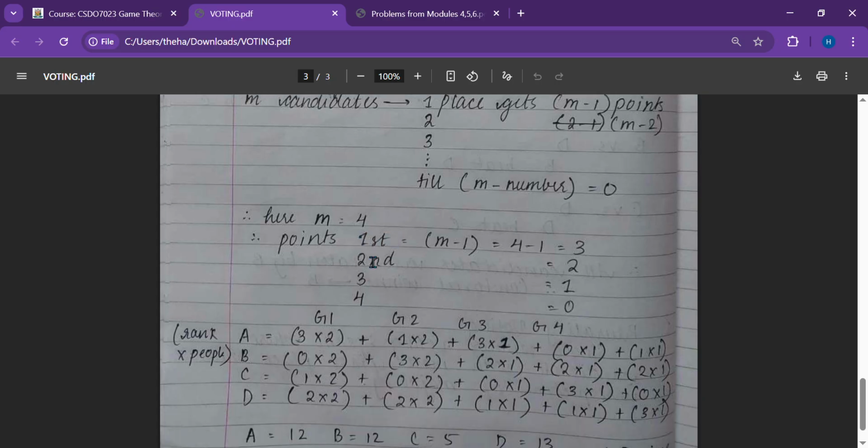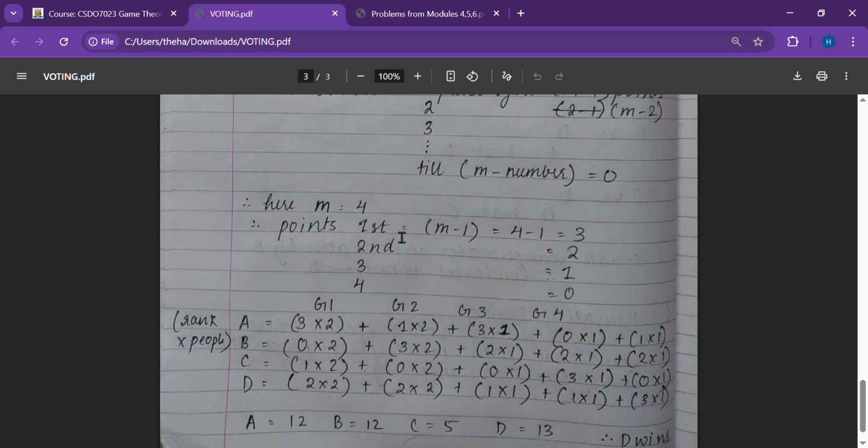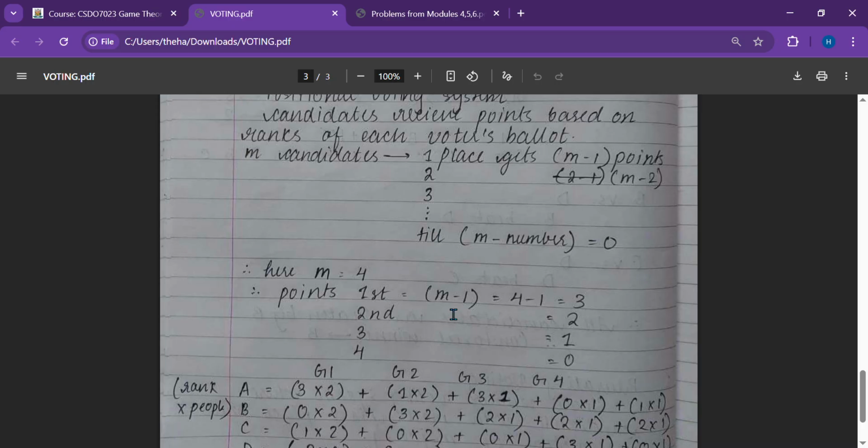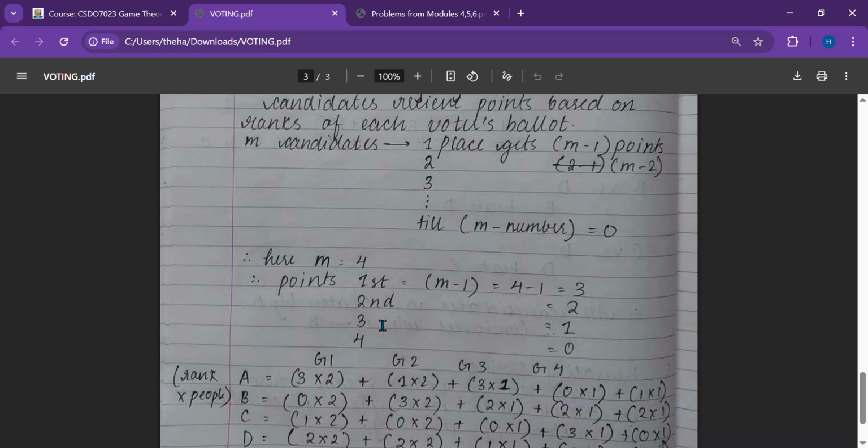How many points should the first place person get? Over here we have the formula m minus 1. For this sum we have m equals 4, so 4 minus 1 is equal to 3. For second place, 4 minus 2 is equal to 2. For third place, 4 minus 3 is equal to 1.